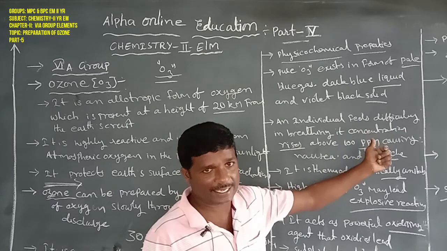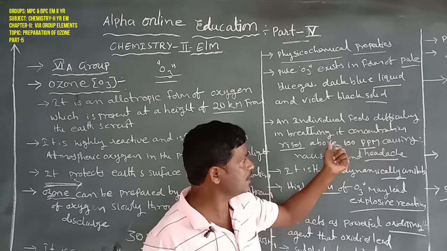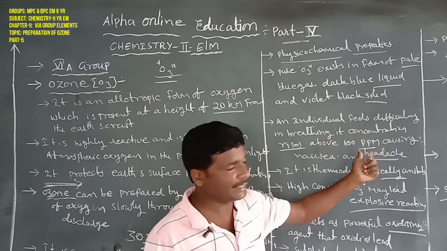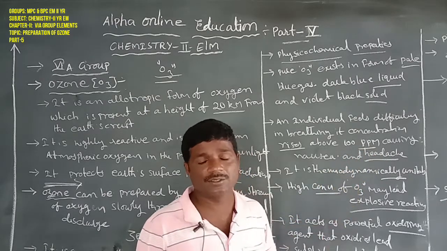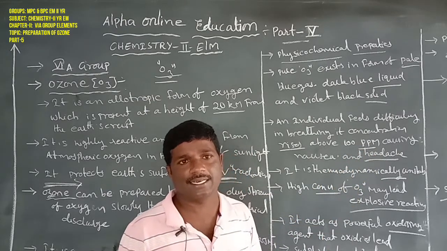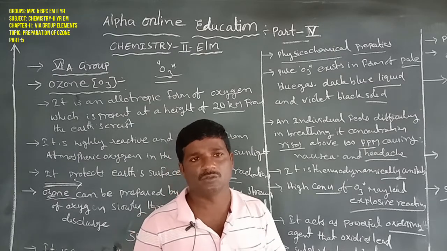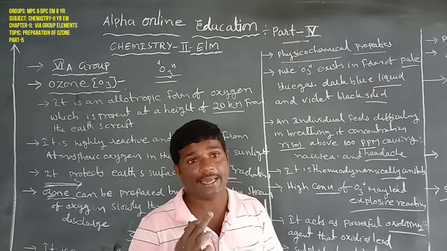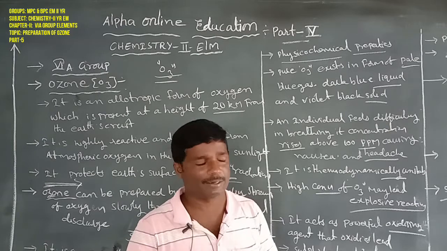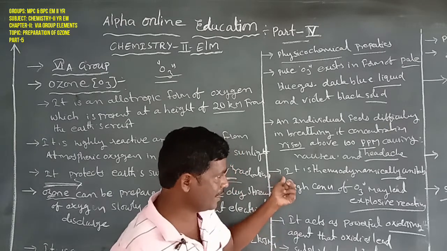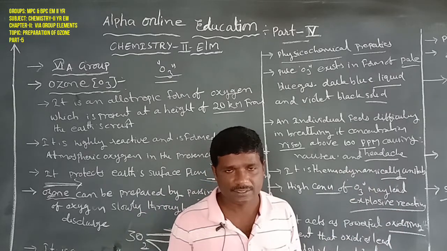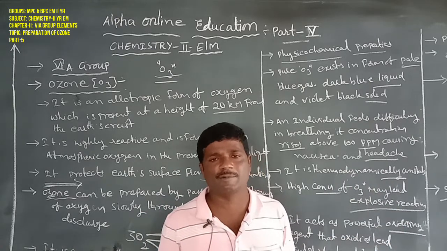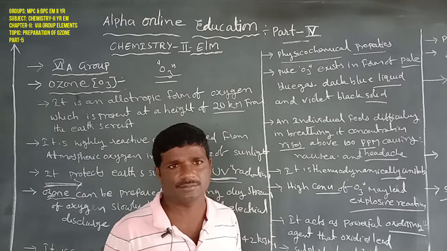When its concentration rises above 100 parts per million, ozone causes headache, nausea and diarrhea. That is the effect of ozone above 100 parts per million. Next, another property: ozone is a thermodynamically unstable compound.